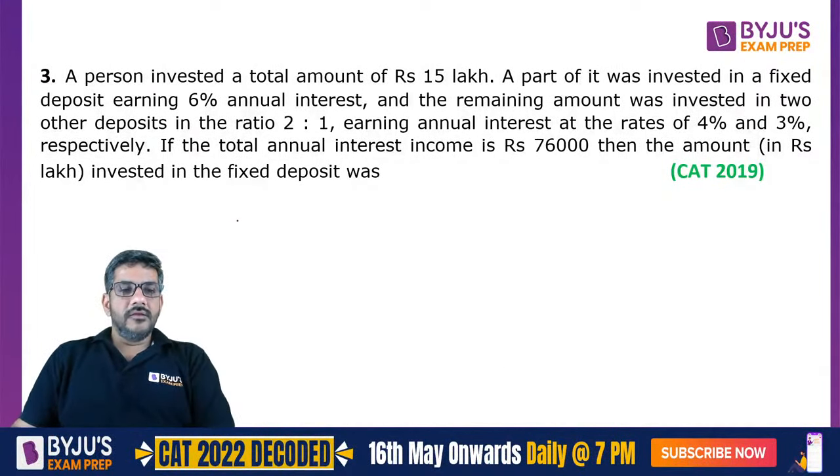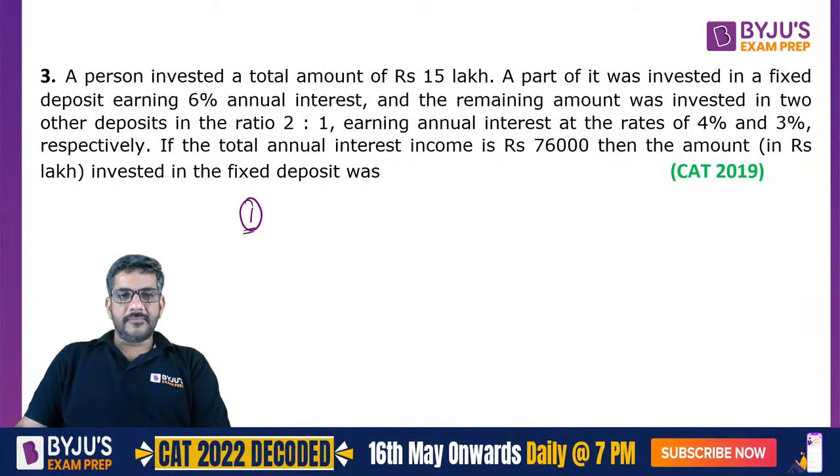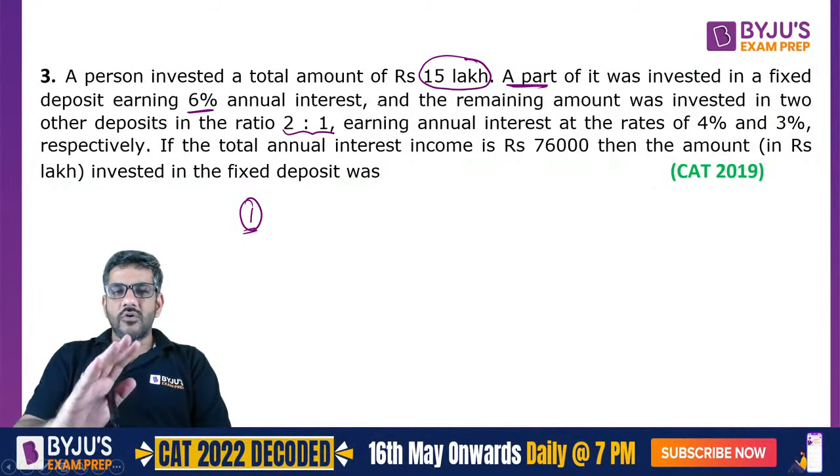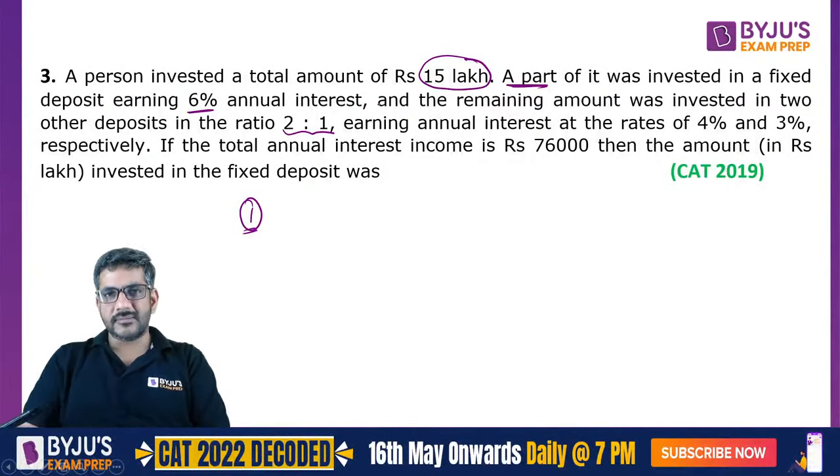Okay. So first of all, the general method. I would say 15 lakh rupees is the total amount. A part of it was invested in 6%. The remaining was invested here. So now I don't know which part is invested where and how much is that. So I can assume that as X, right?